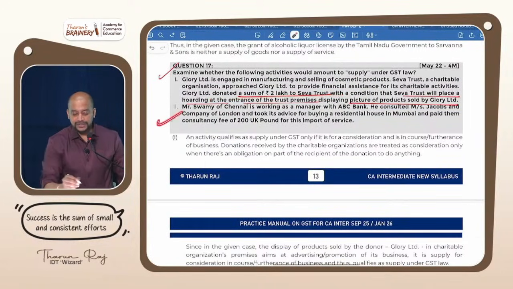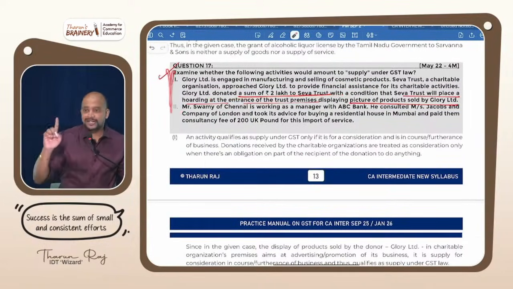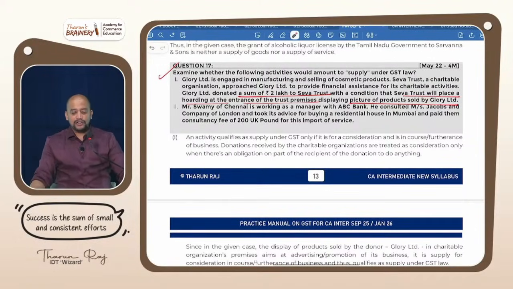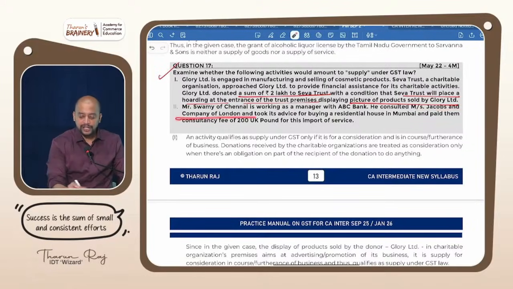And next question, you understood the first part? In that first part they can twist also, all those possibilities we discussed. Then second, Mr. Swami of Chennai is working as a manager with ABC Bank. He consulted Messrs. Jacobs and Company of London and took his advice for buying a residential house in Mumbai and paid them a consultancy fee of 200 UK pounds for this import of service.